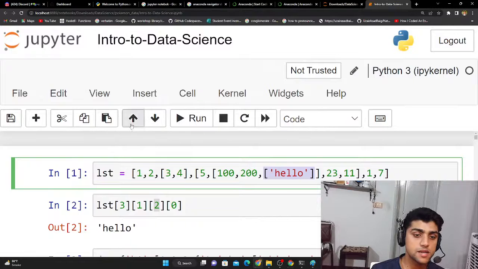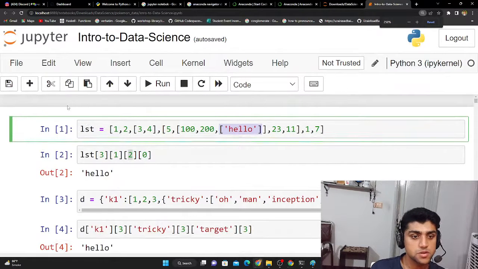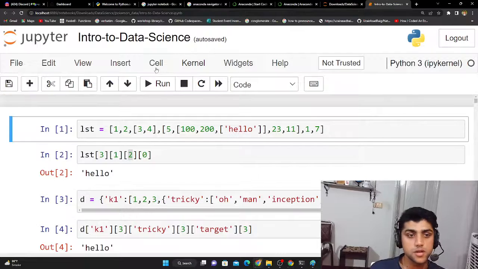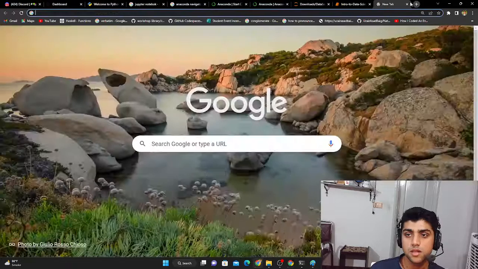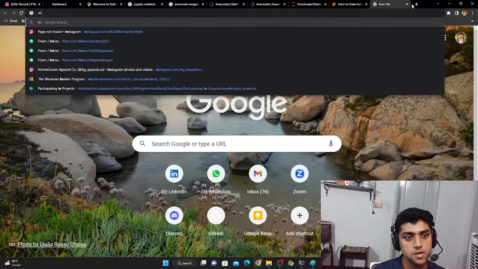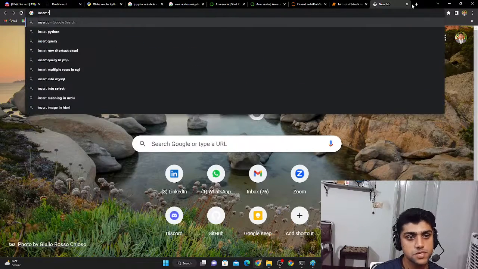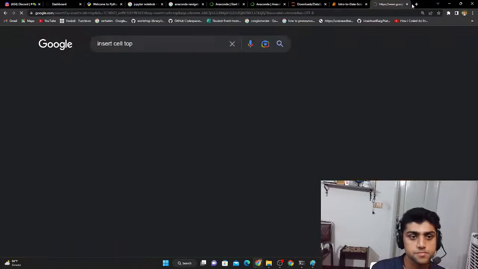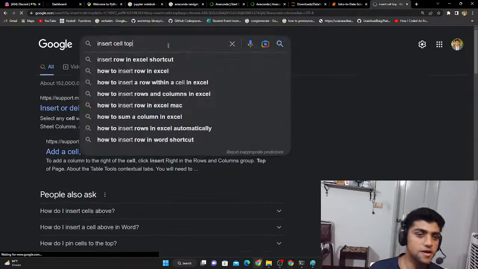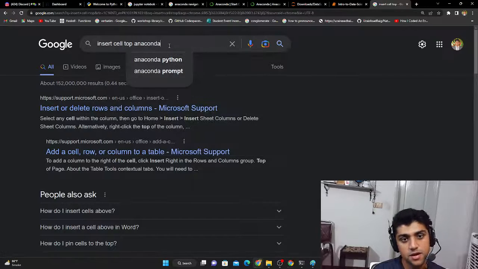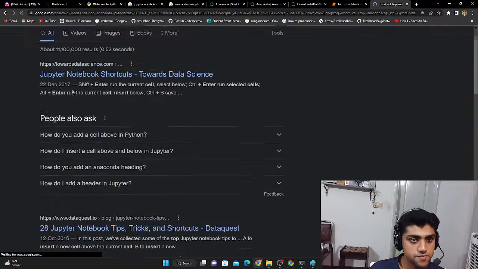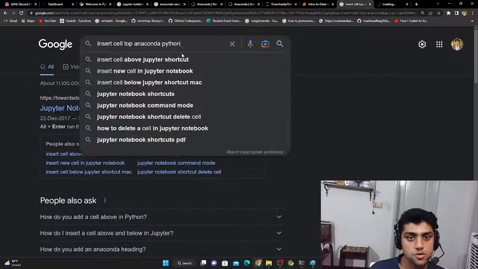Now what I could do is write something here on the top. So move selected cell up, or maybe just add in a cell, insert cell below, but I want to insert something on the top. Let me see if I could insert cell top. I just want to know the shortcut key.